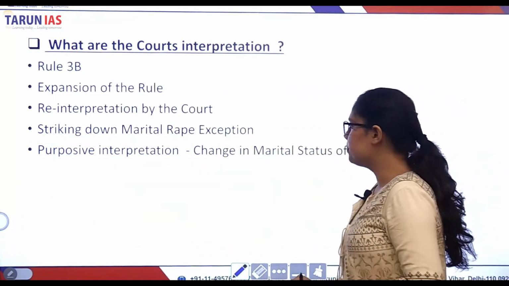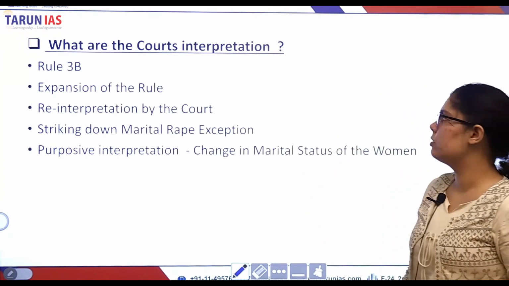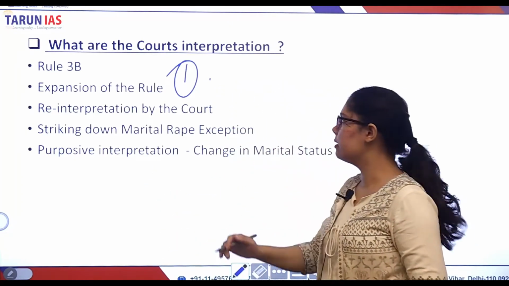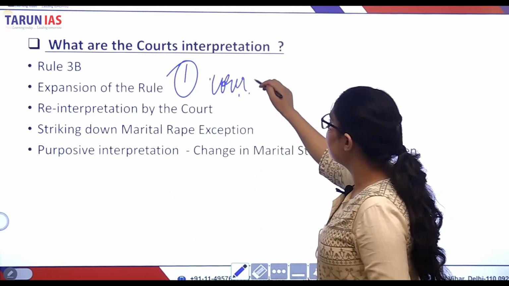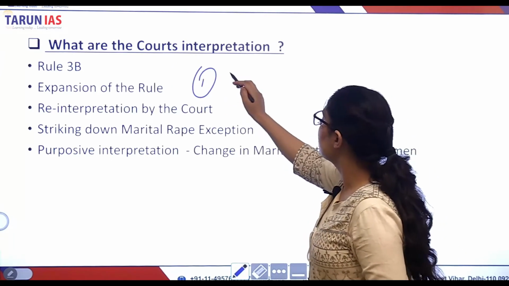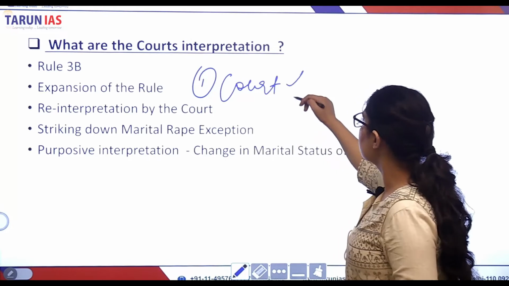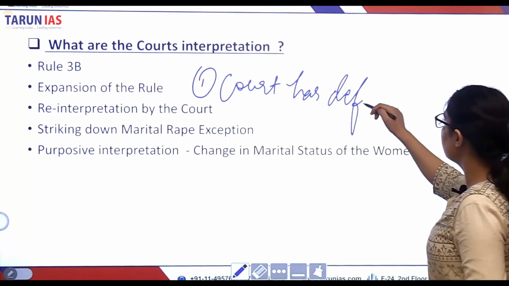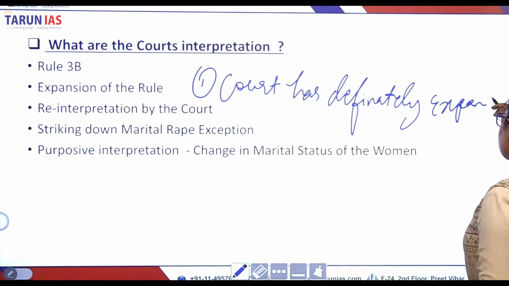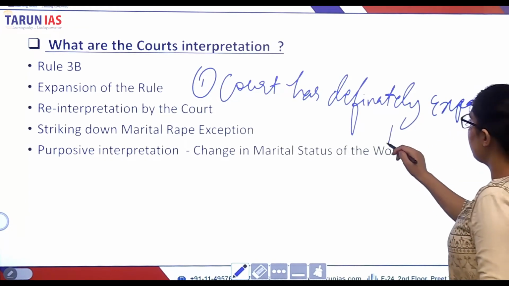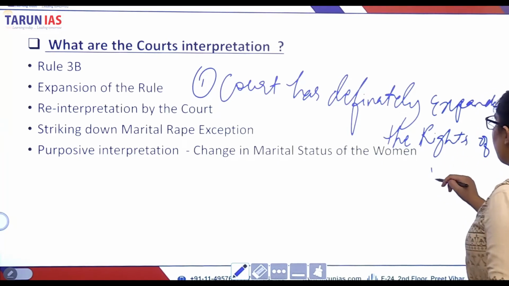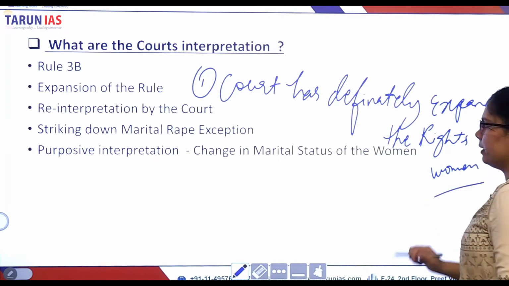Now let us see what is the impact of this judgment. The first point is that the court has definitely expanded the rights of women. Right?